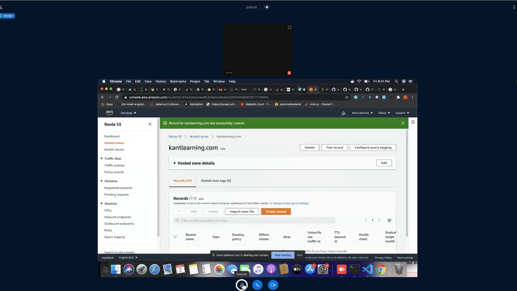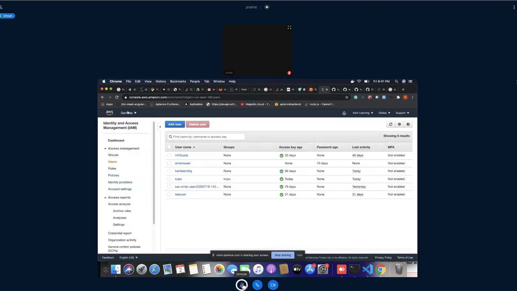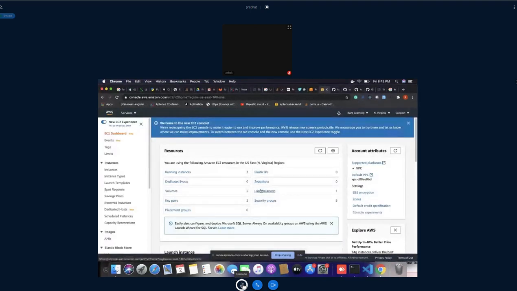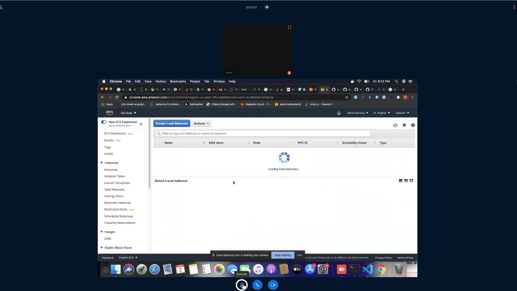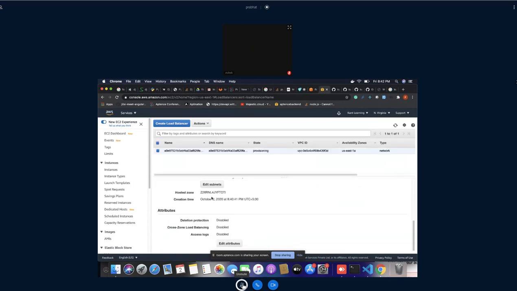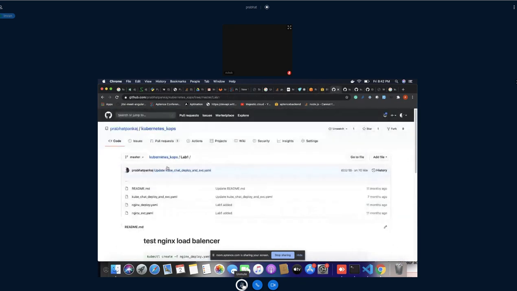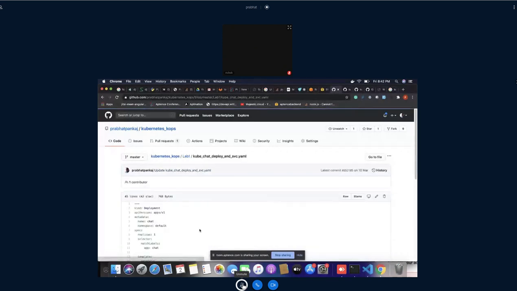Once our load balancer becomes available, then we will use it. See, it is still in provisioning. Once it becomes ready, then we will have the ready-made chat application available.